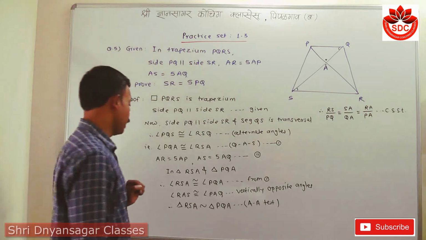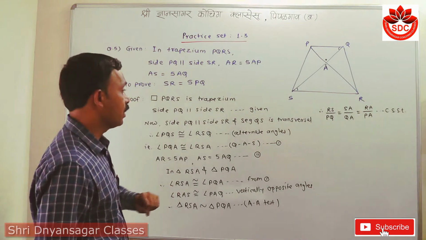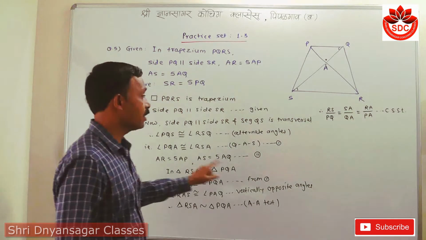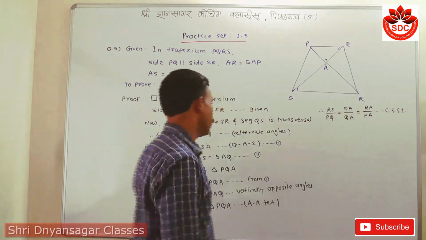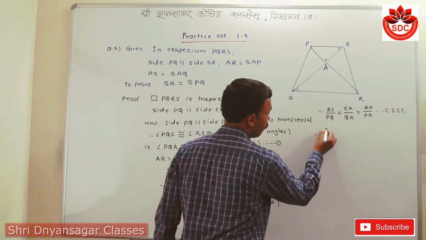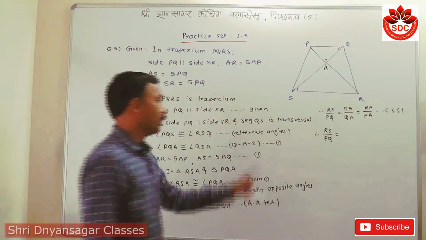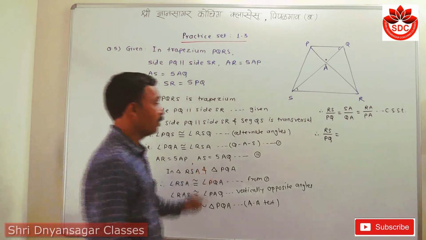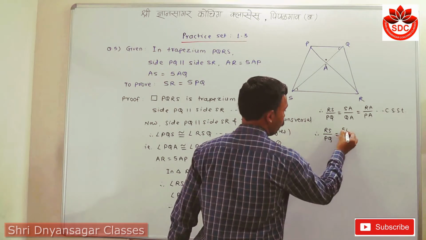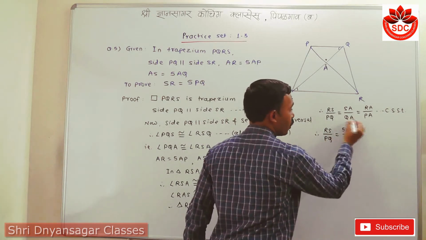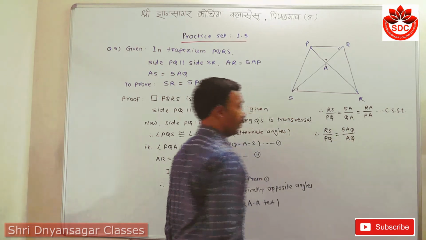So RS upon PQ is equal to SA, that is AS, which is 5AQ, upon QA, that is AQ.